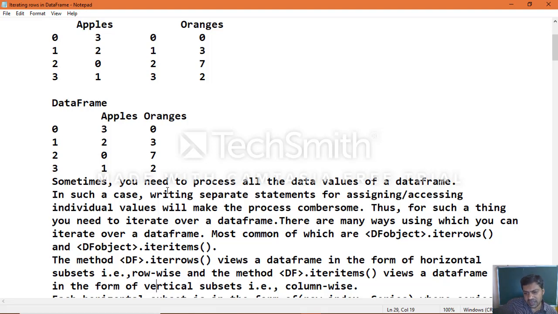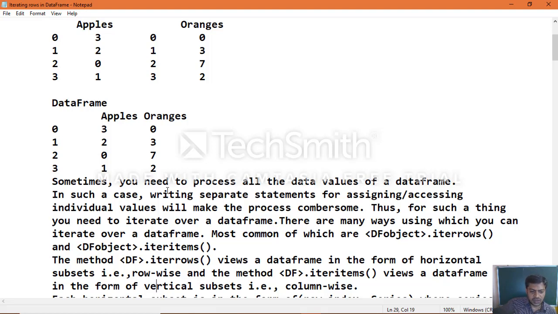The function name is iterrows, which we call the iterating rows function. In the same way, the data frame object name dot iteritems is used for column-wise extraction of data.